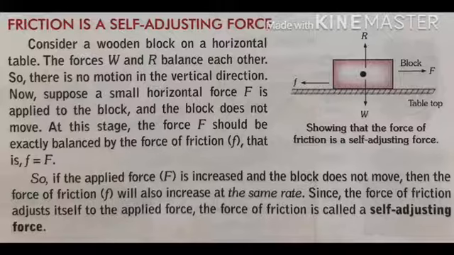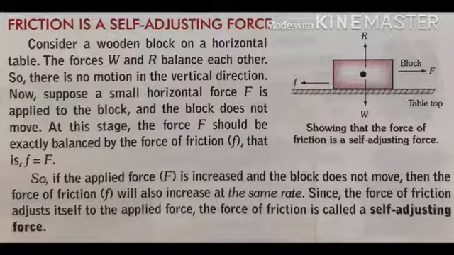Now suppose a small horizontal force F is applied to the block and the block does not move. At this stage, the force F should be exactly balanced by the force of friction f. That is, small f is equal to capital F. You can see this in the figure also.